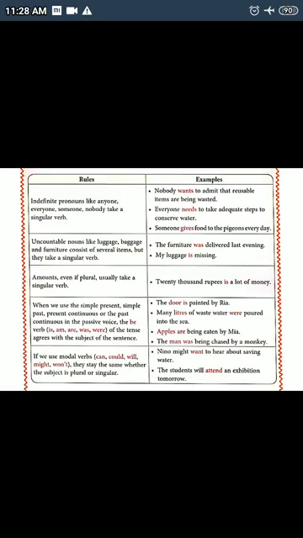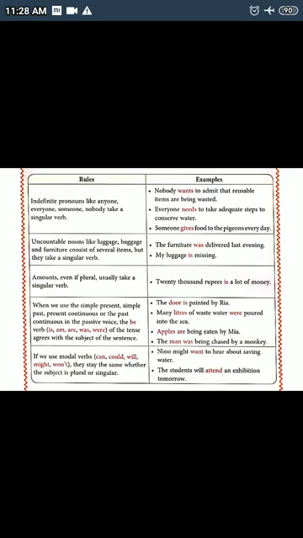Now when we use the simple present, simple past, present continuous or the past continuous in the passive voice, the be verb, the is, am, are, was, were of the tense agrees with the subject of the sentence. So here we get an example, the door is painted by Ria.